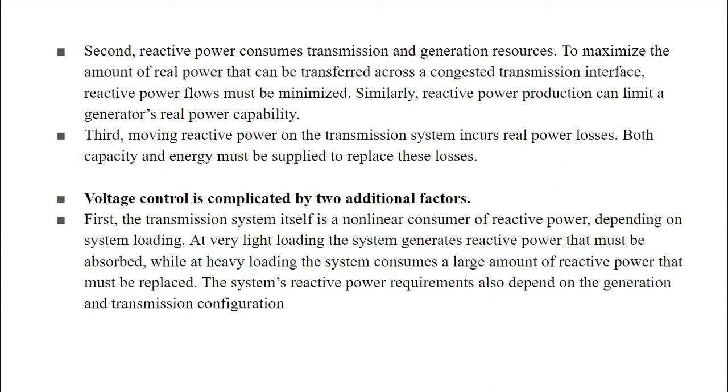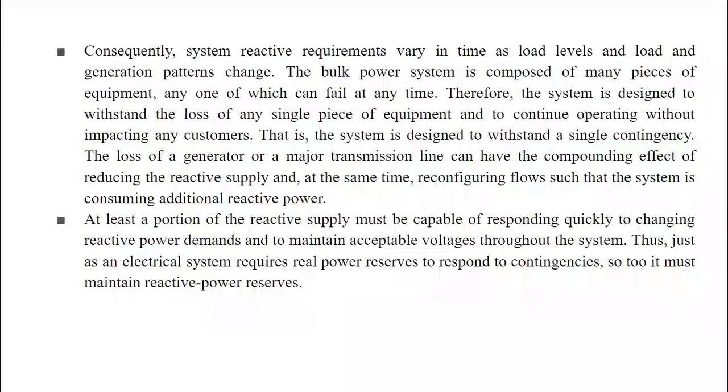The system's reactive power requirements also depend on generation and transmission configuration. Consequently, system reactive requirements vary in time as load levels and generation patterns change.